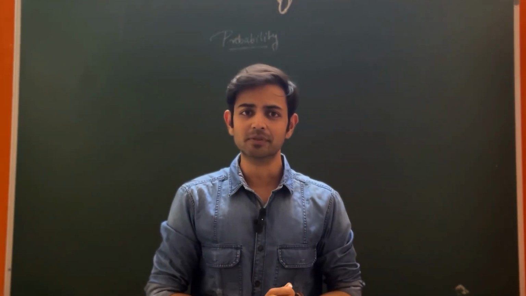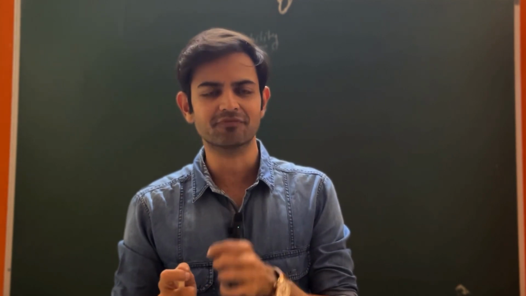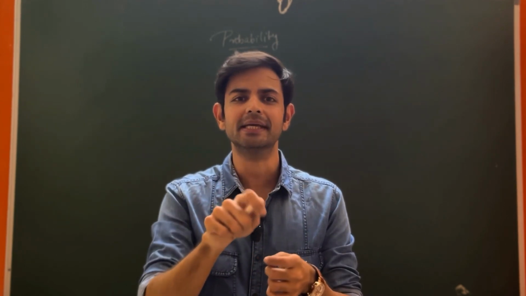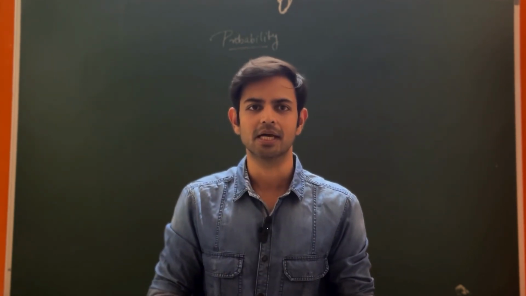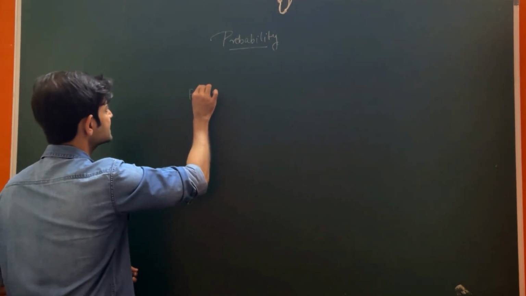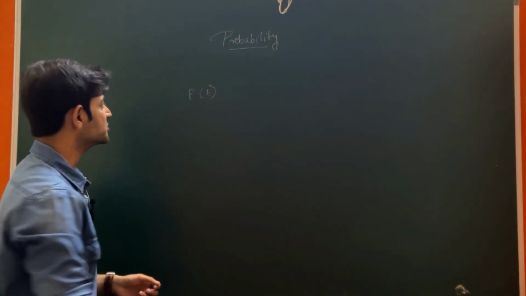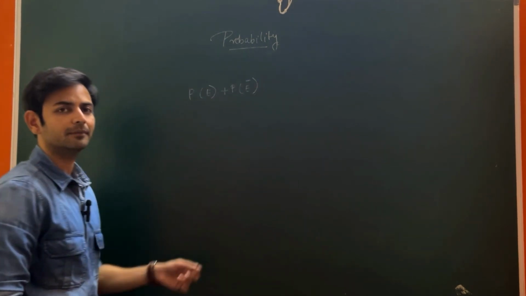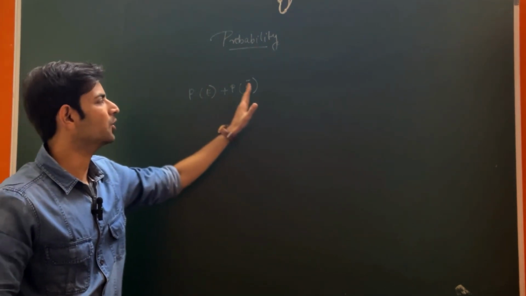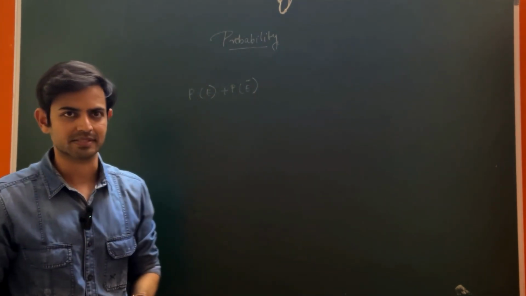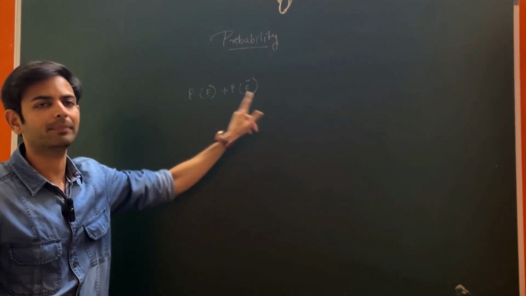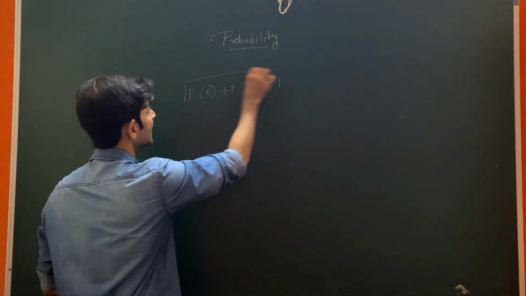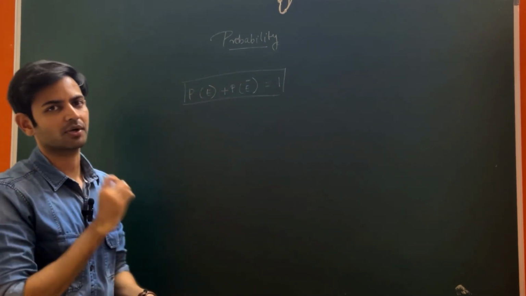Now there is a concept called complementary events, which means, for example, you win, that's the event. You will not win is the complement of your event. So if my event is P(E), the complementary part of that would be P(E'). For example, it will rain is the event, it will not rain is the complement of the event. So the sum of an event and its complement is always equal to 1. It's a very important formula, usually asked in multiple choice questions as well.